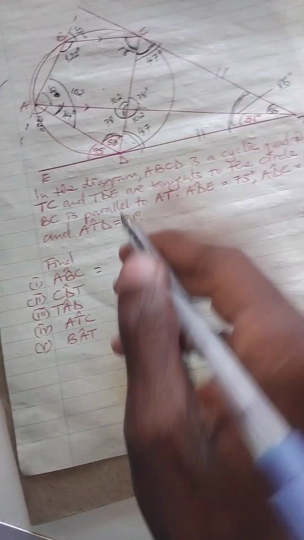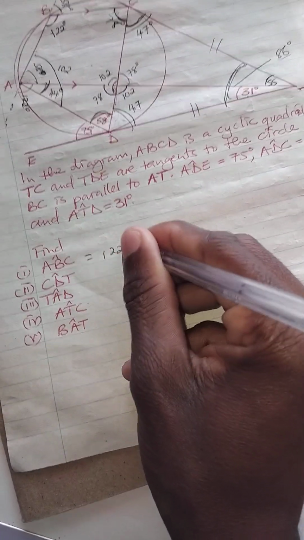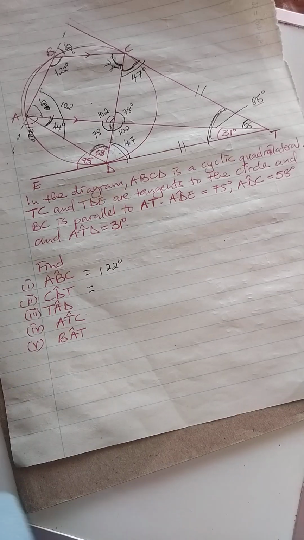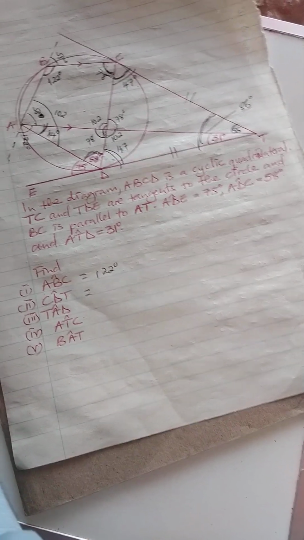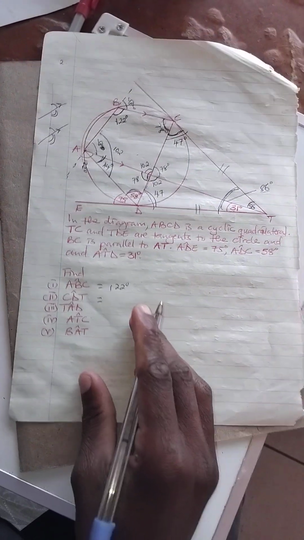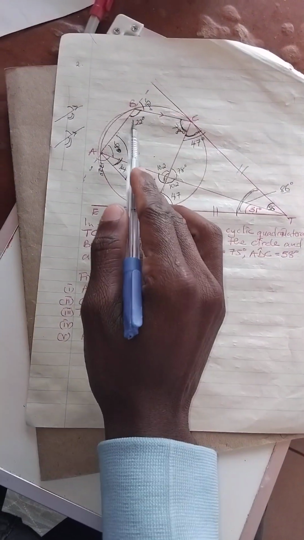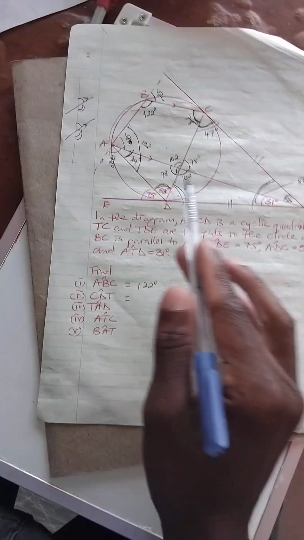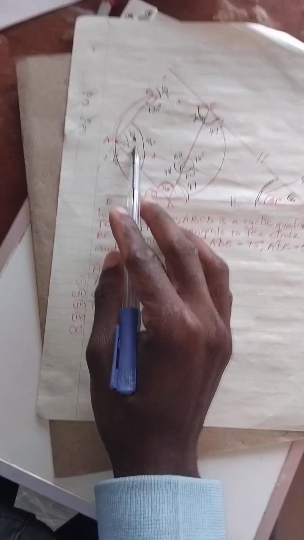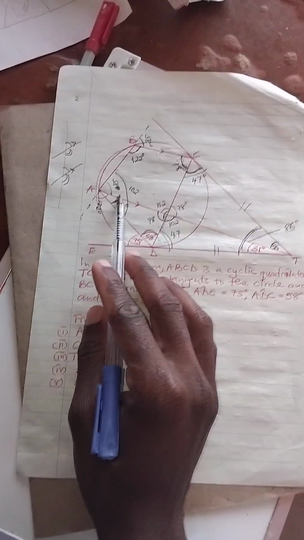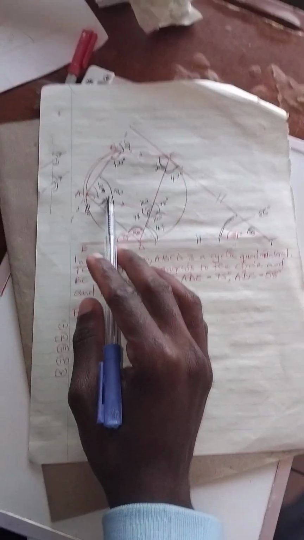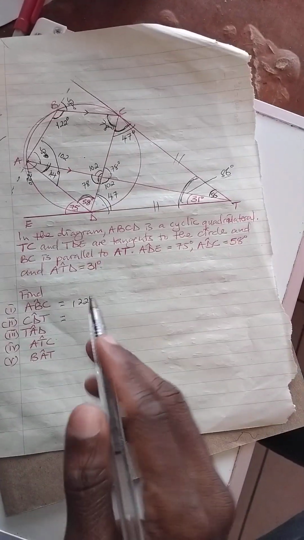Hence ABC, again 122. You can prove that 122 plus 78 plus 58 plus 102 gives 360 degrees, because angles in a cyclic quadrilateral add up to 360 degrees.